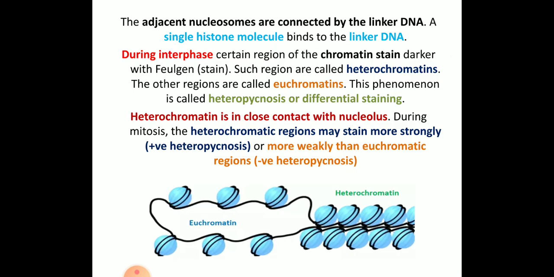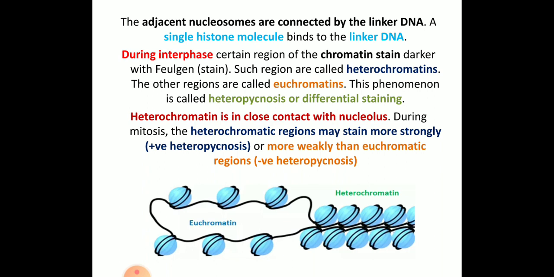The adjacent nucleosomes are connected by the linker DNA. Linker DNA is the DNA that links the nucleosomes, and a single histone molecule binds to the linker DNA. During interphase, certain regions of the chromatin stain darker, usually with Feulgen stain. The chromatin which stains darker is called heterochromatin, and the chromatin which stains lighter is called euchromatin. This phenomenon is called differential staining or heteropycnosis.